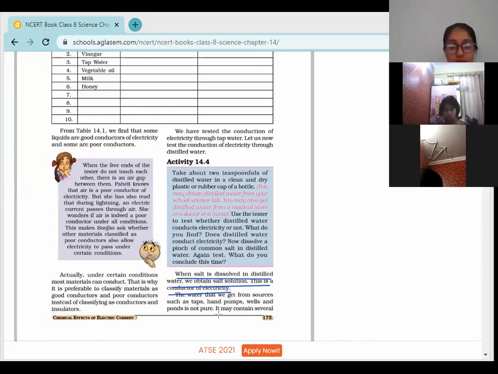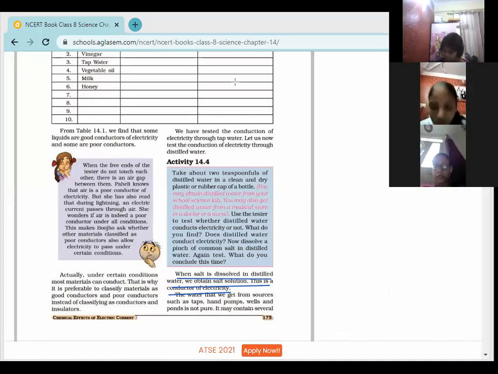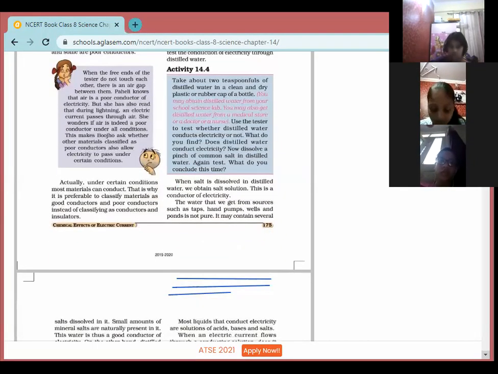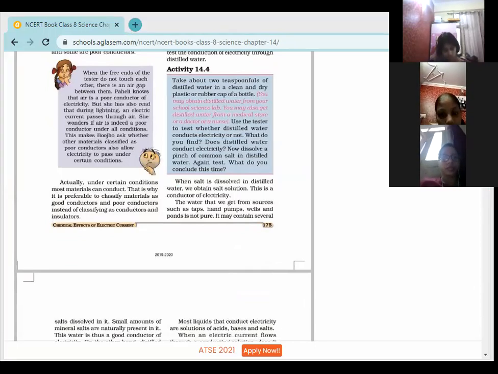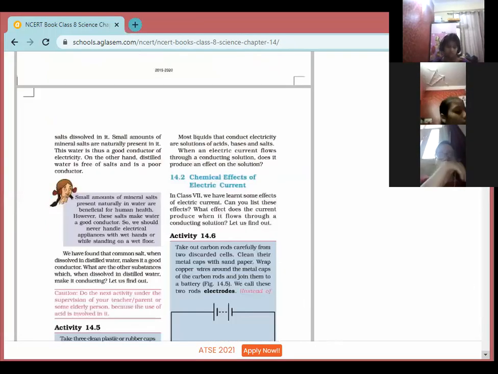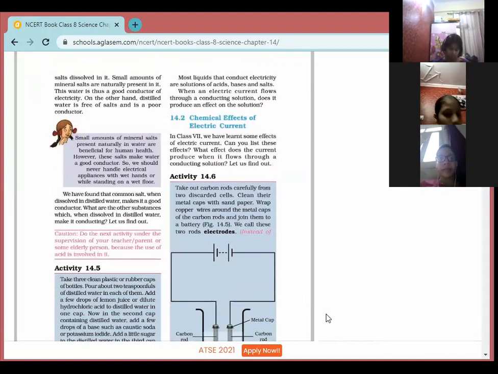Okay. And children, in the next paragraph, the water we get from sources such as a tap, hand pumps, wells, ponds is not pure. Why do we say that it's not pure? Because it contains many impurities. It has many impurities dissolved in it. So that water is not a pure form of the water. And if it is not pure, it means that water is a good conductor. Small amounts of minerals and salt are naturally present in it. So this is a good conductor of electricity.